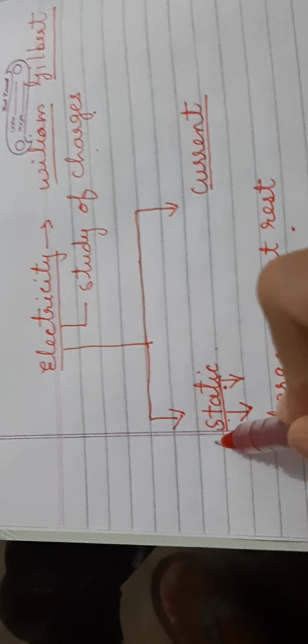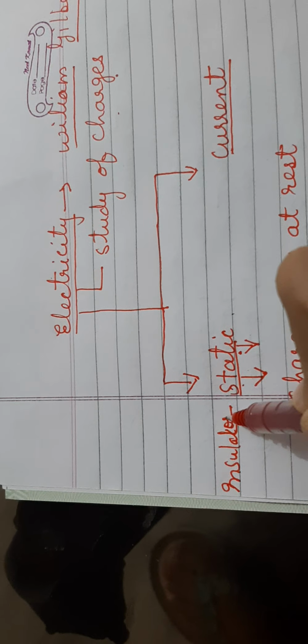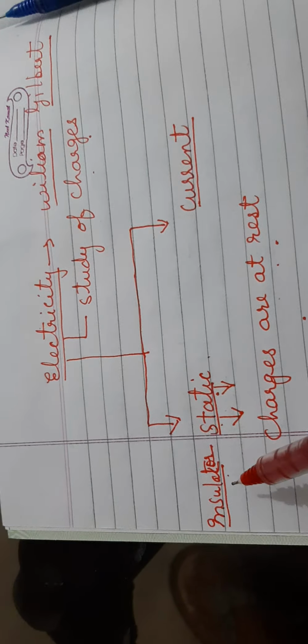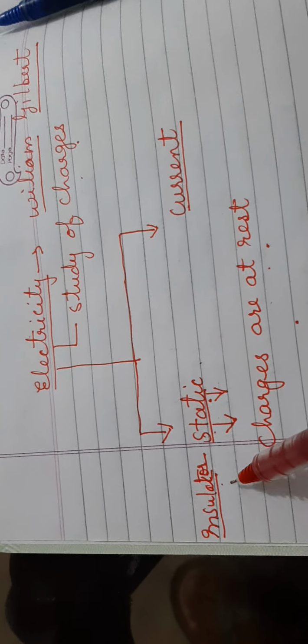So basically, static electricity can be observed in insulators. Insulators means the substances which do not allow the electric current to pass through them. Those substances are the insulators.